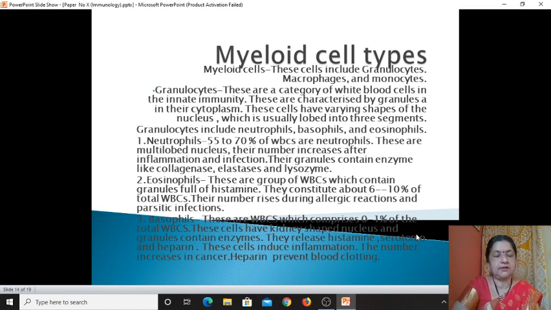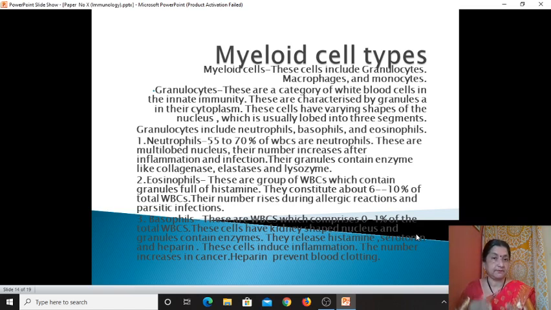So neutrophil is the major type of cell because it comprises about 50 to 75% of total WBCs in the blood. If we count the blood cell types, we find that the neutrophil number is high in normal blood also. So neutrophil, eosinophil and basophil cell counts have very much significance because there is a normal percentage that should be there in a normal individual.